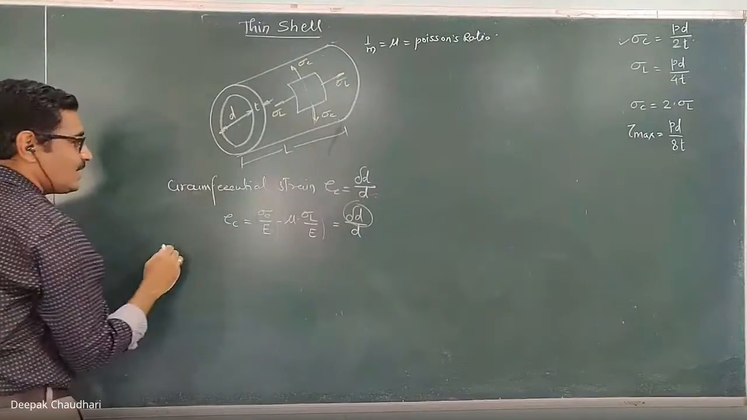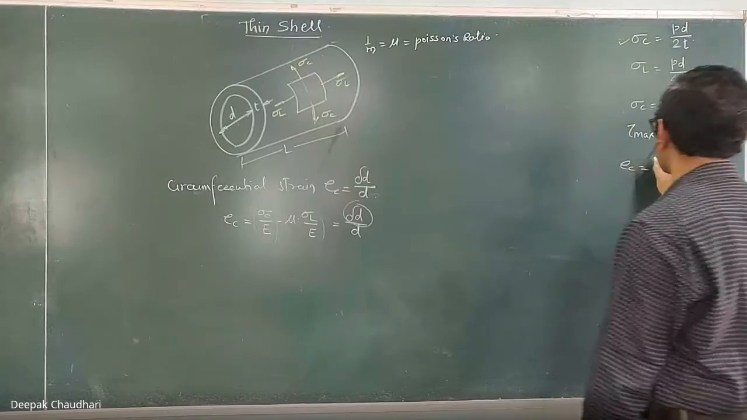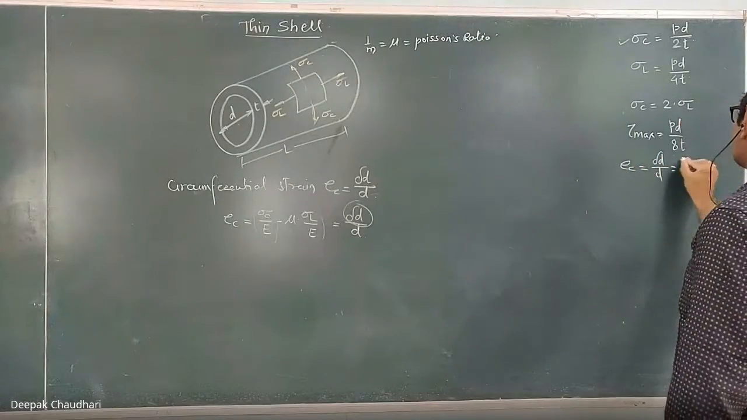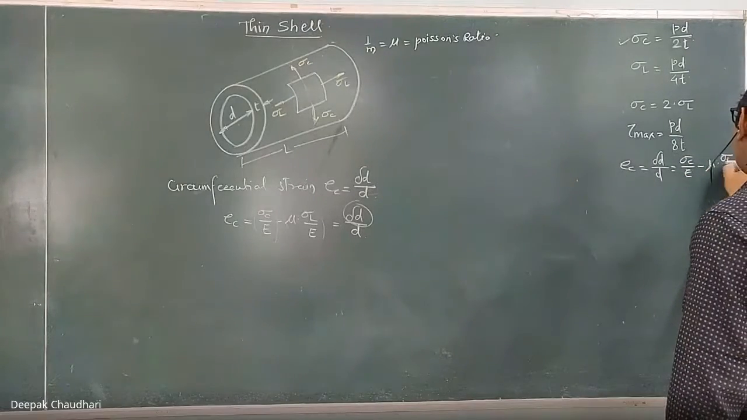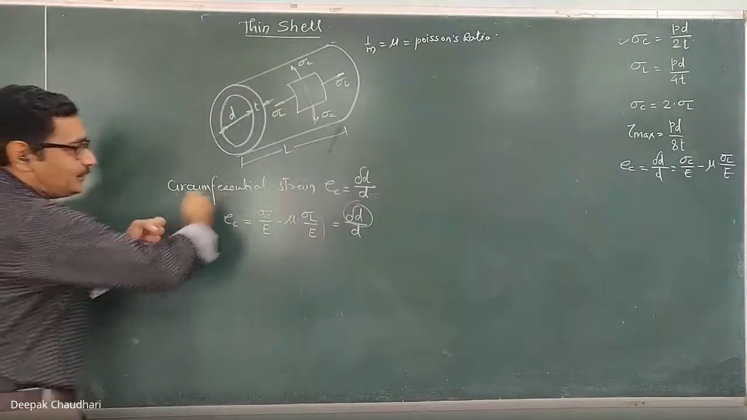So I am writing here the circumferential strain EC, which is equal to delta D upon D, which is equal to sigma C upon E minus mu into sigma L upon E. Now, the longitudinal strain.